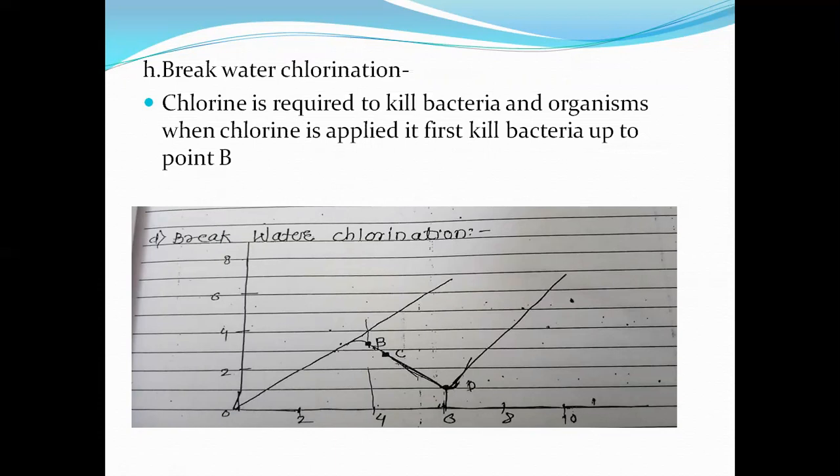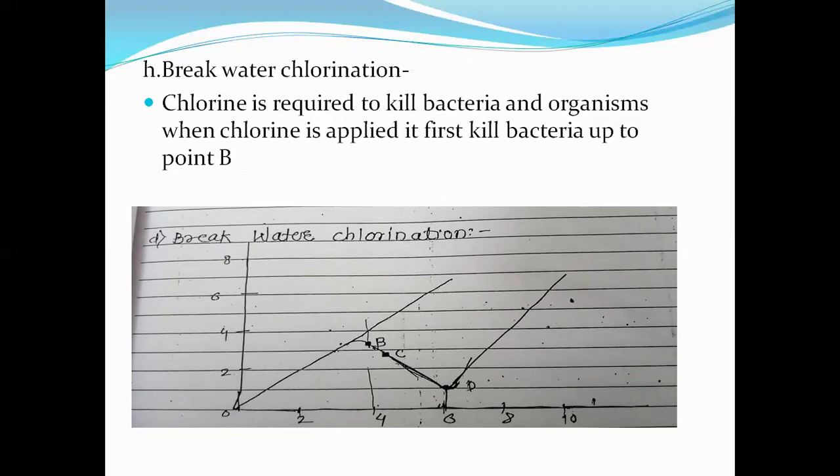In simple words, at one point the residual chlorine increases in the water, and this point is known as the breakpoint chlorination.